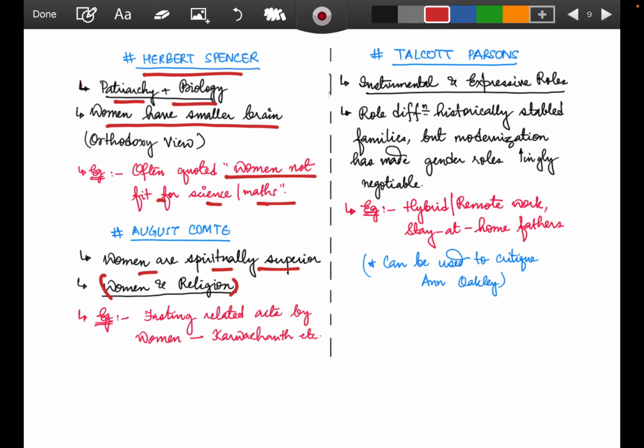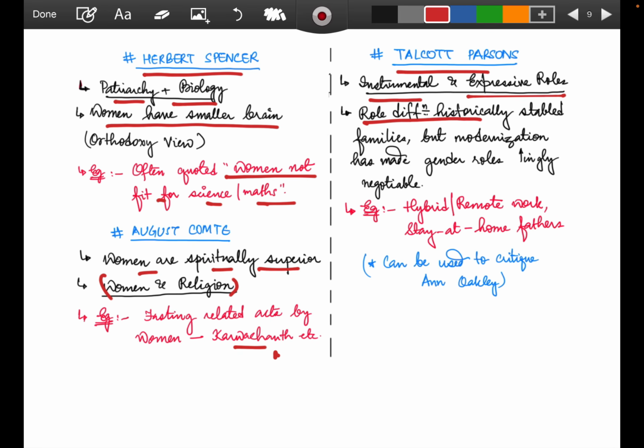So Karwa Chauth, Teej, all the festivals, whenever you are looking for broader perspective angles, you will always see women are only in the field of this, though men nowadays have come up and are helping their partners. Still, eventually, there is always a women angle linked to all these things. So whenever the women angle is linked, you can show it with Auguste Comte that women are spiritually superior. Again, coming to Talcott Parsons, he talks of instrumental and expressive roles.